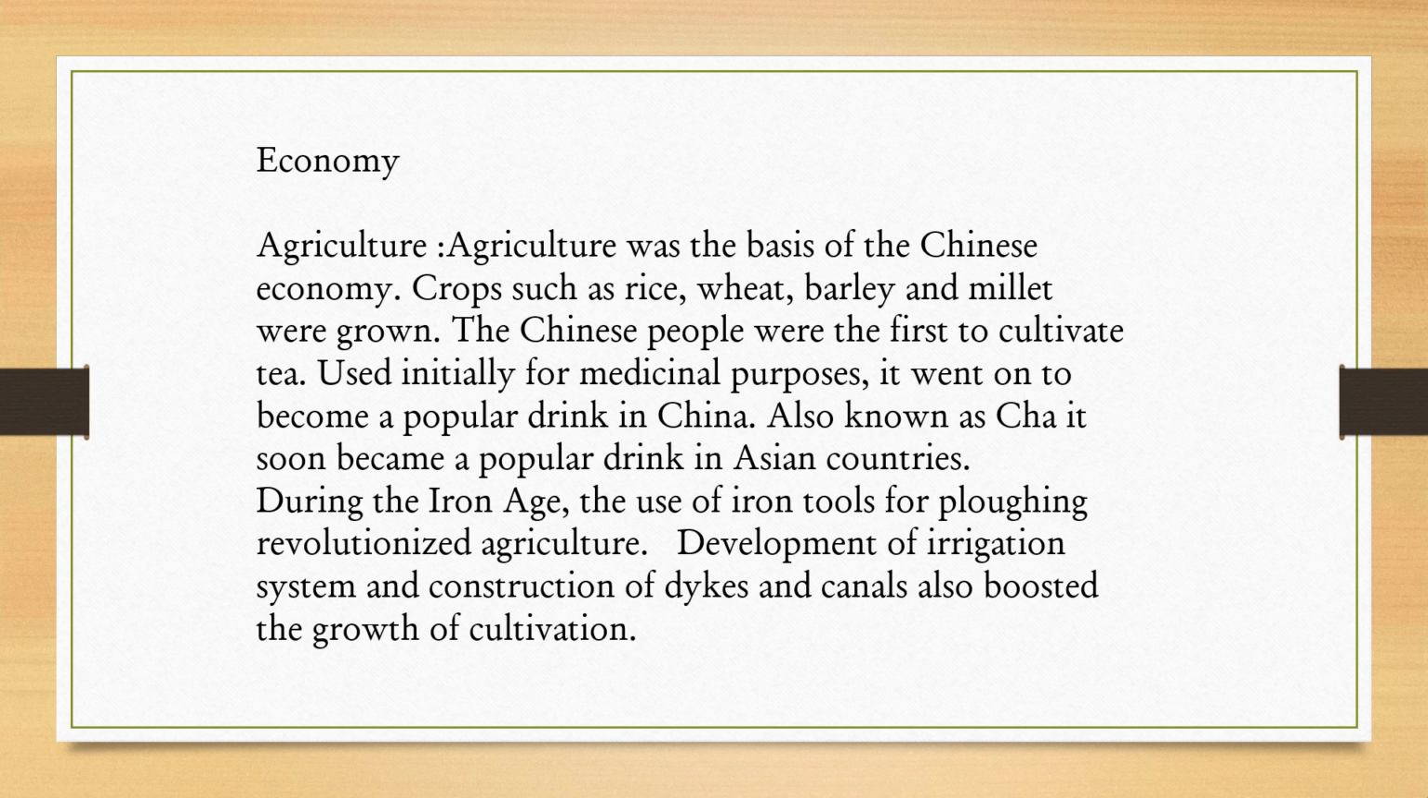Agriculture was the main source of the Chinese economy. Crops like rice, wheat, barley were grown. They were the first who cultivated tea. It was used for medicinal purposes and it became a popular drink in China. It was also known as cha and soon it became a famous drink in Asian countries.